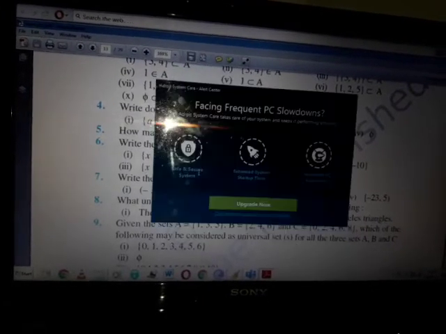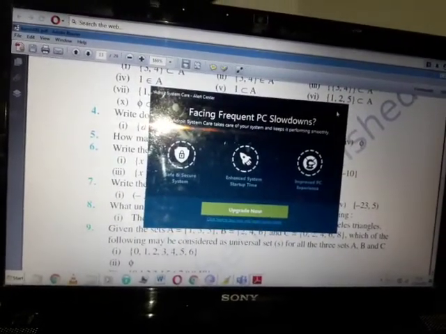Look at the 7th one. Write the following intervals in set builder form. Now they have given an interval and you should express it in set builder form. Very easy. The same way, you write the set of all x such that x belongs to R. If it is open, then you should not use less than or equal to. If you mention equal to, that value is also included. Here minus 3 comma 0 means both the ends you should not include, right? So this can be written as the set of all x such that x belongs to R, minus 3 less than